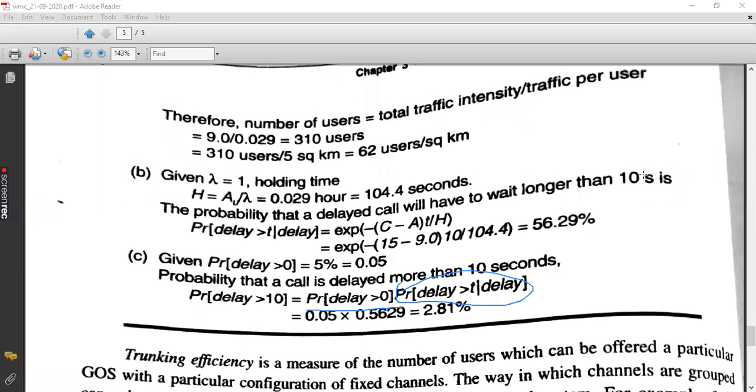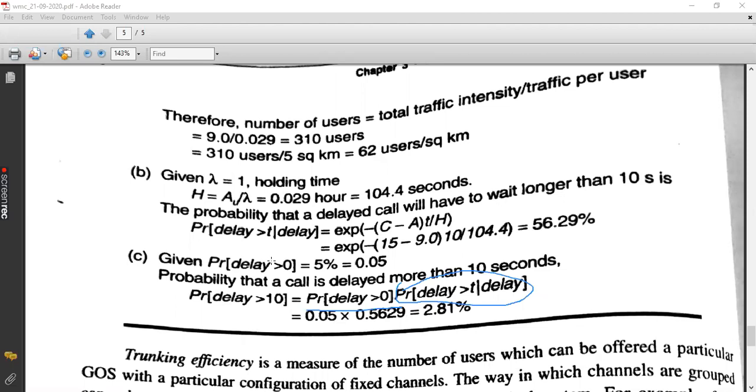That is nothing but the grade of service. Please be aware about the fact that this is an Erlang C system. So there is no importance for blocking here. There is only importance of delaying. So in the question they have told that 5% probability for any call to be delayed. So probability of delay greater than 0 is 5%, that is 0.05, which can be considered as the grade of service of this particular system. So according to the Erlang C formula, directly we are going to multiply these two so that we will get the overall probability of delay greater than 10. So that is 2.81%. Hope you got the difference between the two.